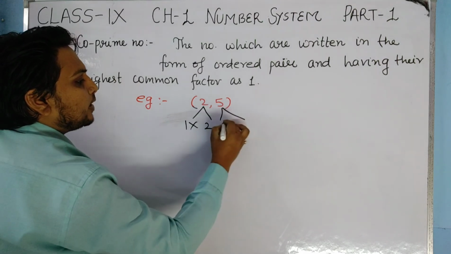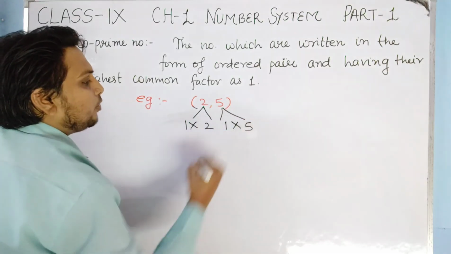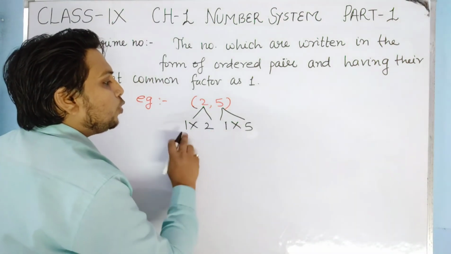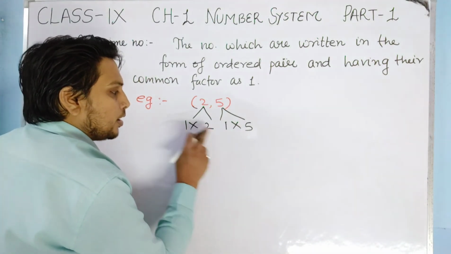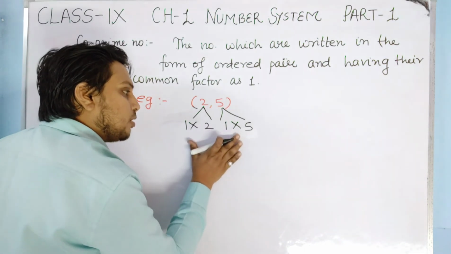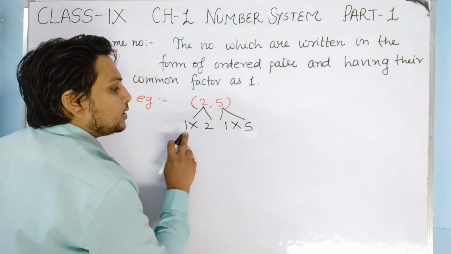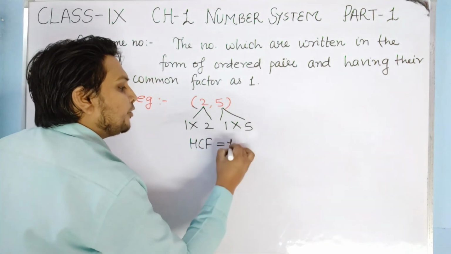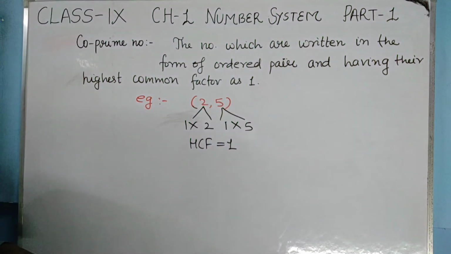When you factorize 5, you get 1 into 5. Other than 1, no number is common there. It means its highest common factor, HCF, is 1.